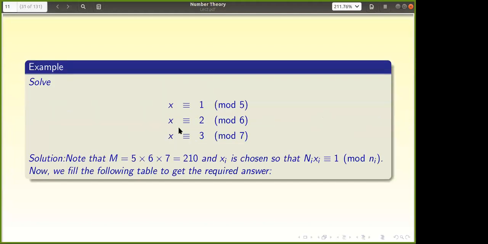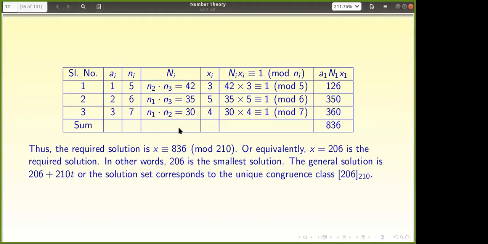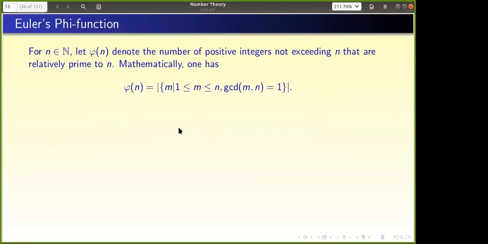So how to solve the system? Now this has a unique solution modulo 210. You can prove it. So how do you get it? The basic solution I gave here as a table. This is available to you, you can do it later, right? So 206 is the solution common to all of them. Now I'll go to another concept.